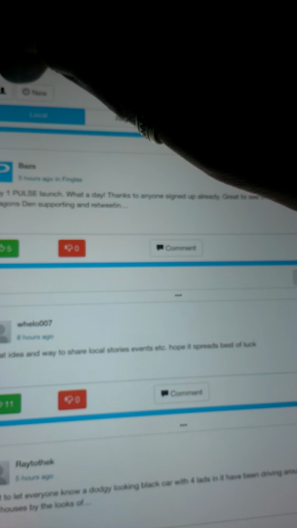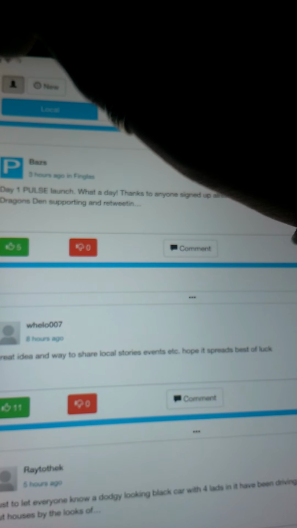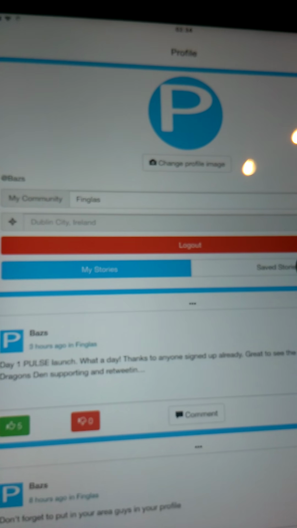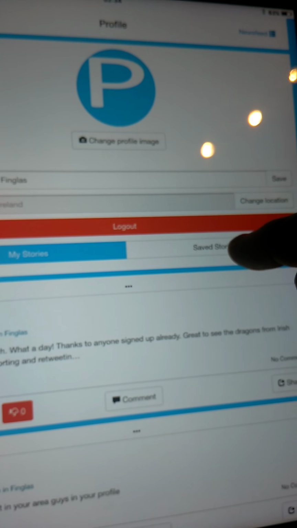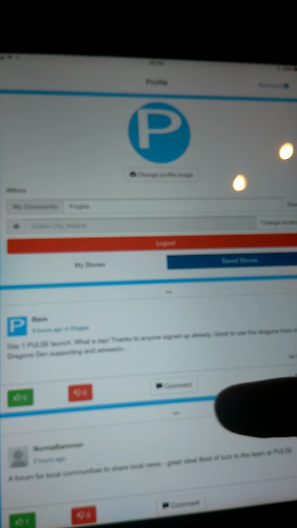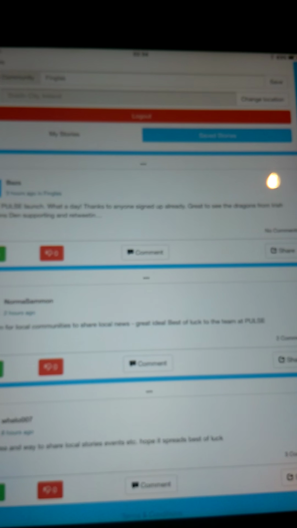And what I do is I go back to my profile, and if I click on saved stories, you can see there's Wheelo there, saved for later. So it's not gone from the news feed, because the news feed will be constantly changing as new stories and new content come in.